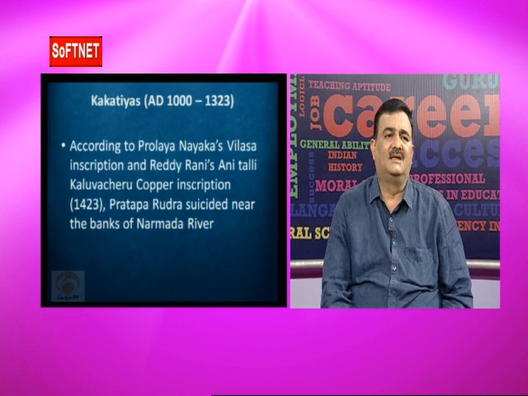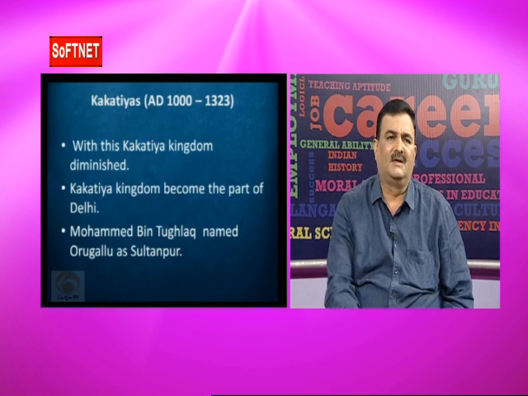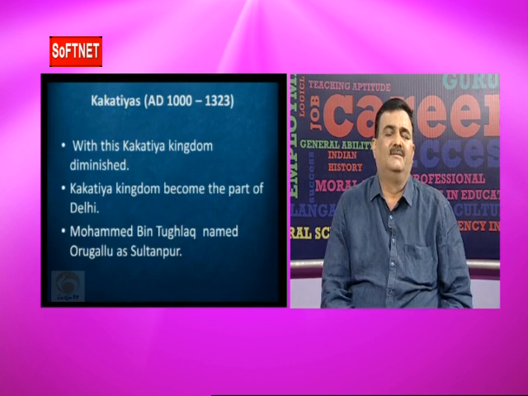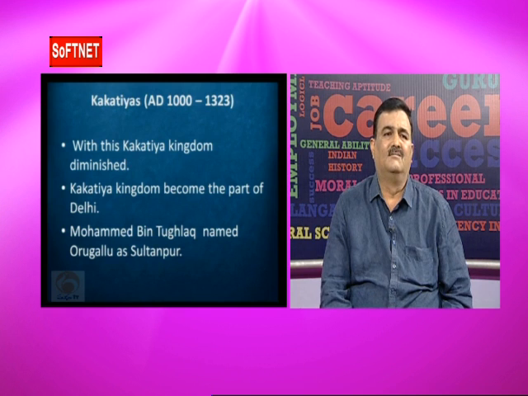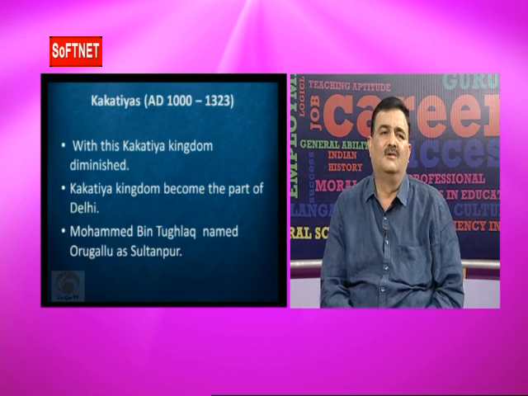After the death of Prataparudra, the Kakatiya kingdom was occupied by Muhammad bin Tughlaq, and it became a part of Delhi. Muhammad bin Tughlaq renamed Orugallu as Sultanpur.